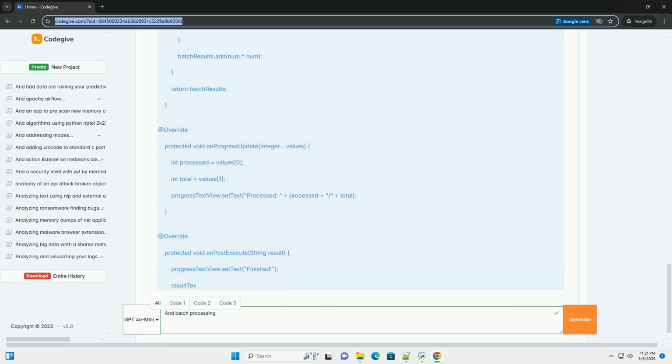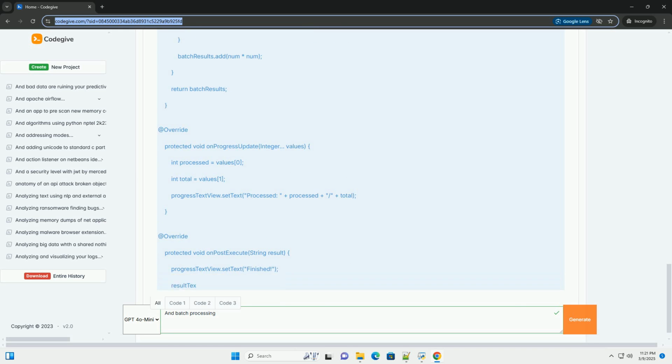Handle configuration changes. Use ViewModel with LiveData to retain the task state across configuration changes, for example screen rotation. Provide user feedback. Keep the user informed about the progress of the batch processing operation. Display progress bars, progress messages, or other visual cues to indicate that the app is working.